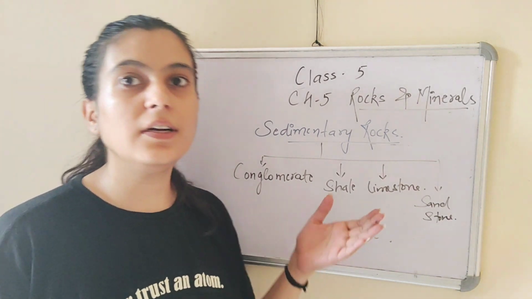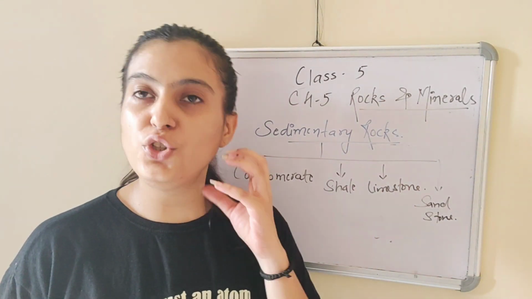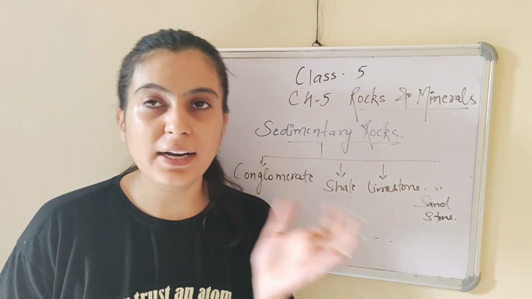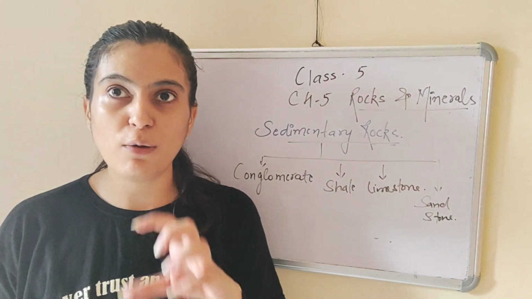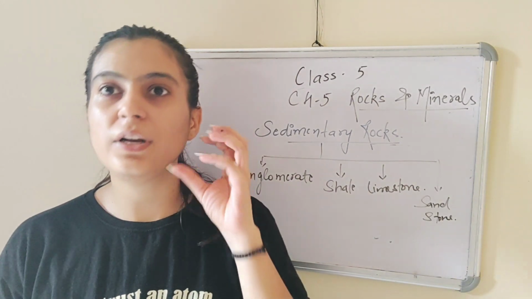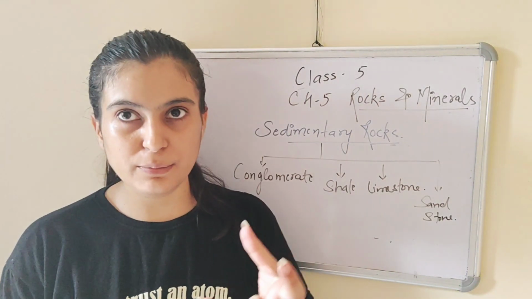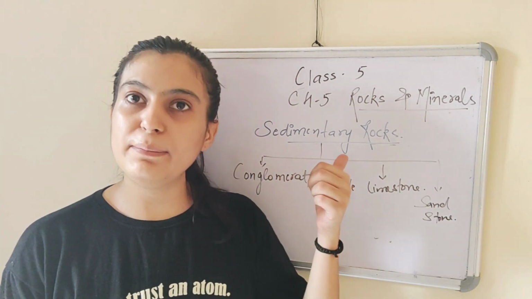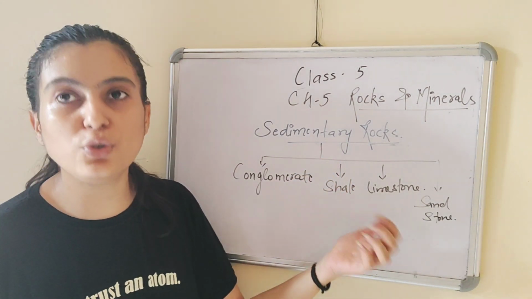Next one is limestone. Limestone is made up from the shells of dead sea creatures. Earlier I told you that there are some rocks which are formed from the shells of sea creatures. Whenever the creatures die, the shell sinks to the bottom and after some time those shells get compressed and hardened to form sedimentary rock, and the type that is formed is limestone.